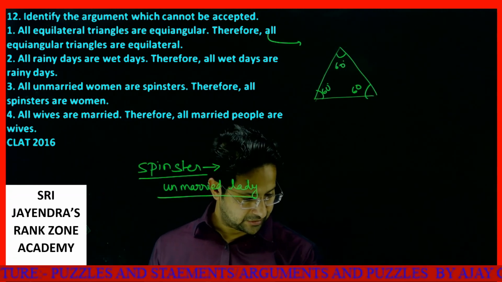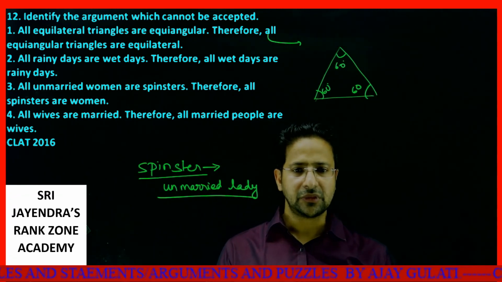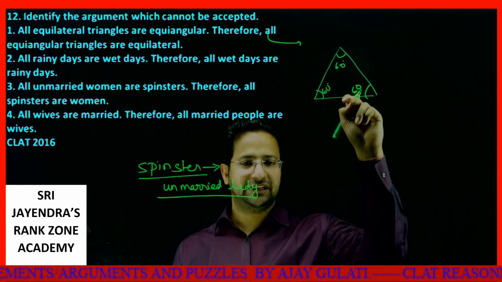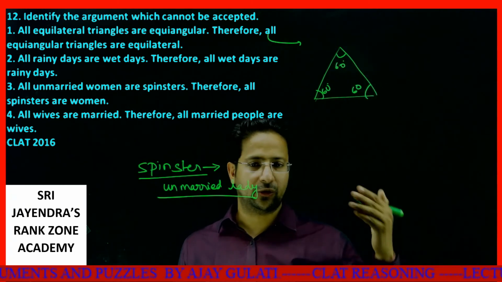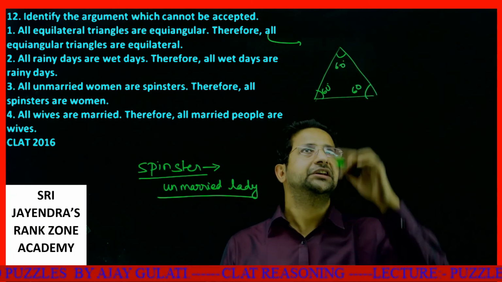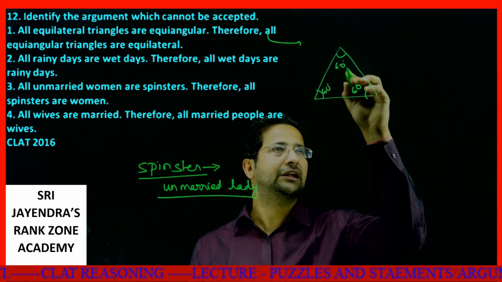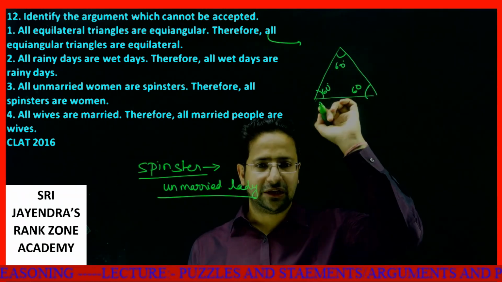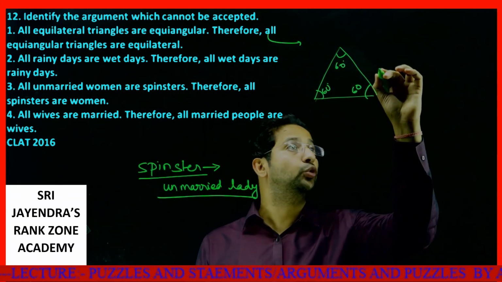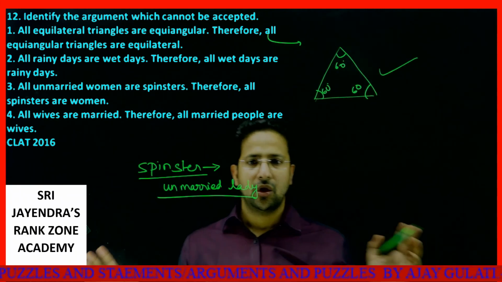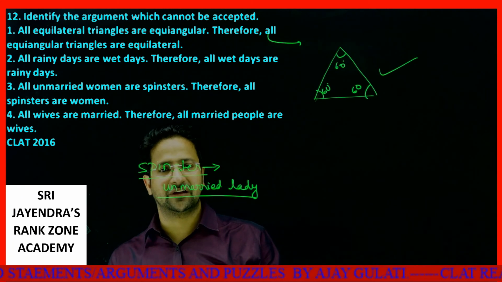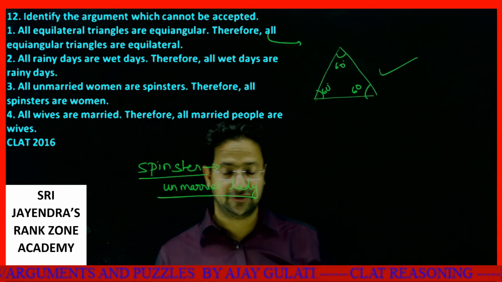Okay. Now, if all the angles are 60 degrees, the triangle is equilateral. That can also be said the reverse way. See, if the triangle is equilateral, all angles are equal. If all the angles are equal, then the triangle is equilateral. This is true. This is correct. We know this thing. Okay. All rainy days are wet days. Therefore, all wet days are rainy days.